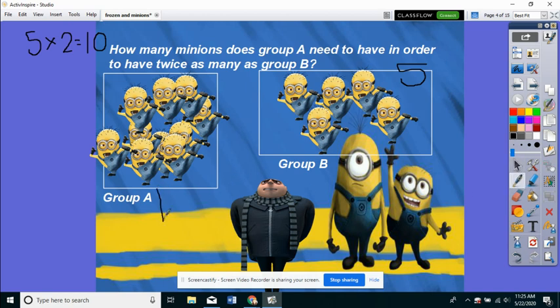Group A now has 10 minions. 10 is twice as many as 5. So now group A is twice as many as group B.